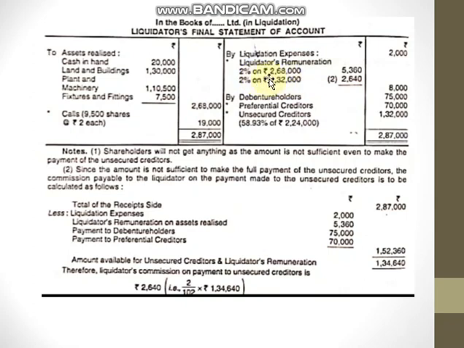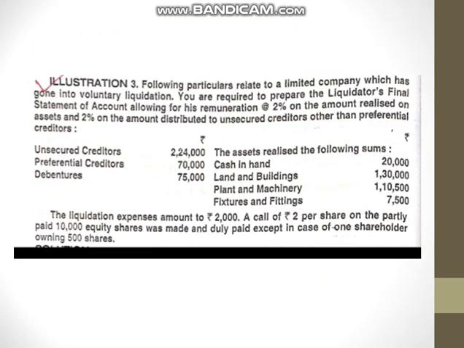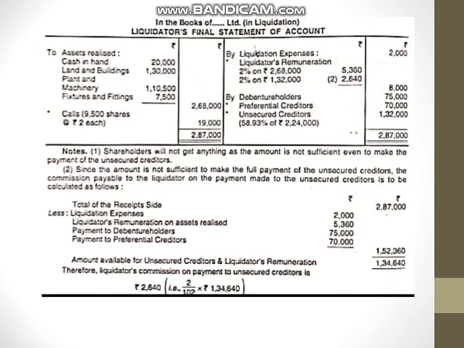We don't know what is the amount distributed to unsecured creditors, because here we are seeing that 2,68,000 rupees is the total of assets realized. Through this asset realized amount, we want to pay this much amount. So it is greater than this amount. So we need to understand that the amount is not sufficient even to make the payment of unsecured creditors.